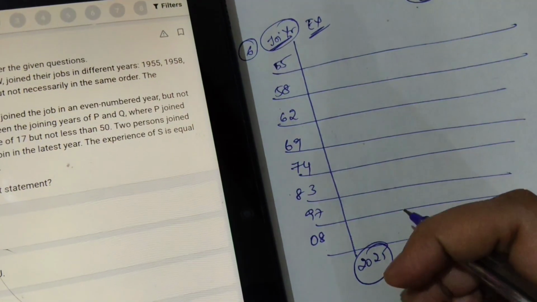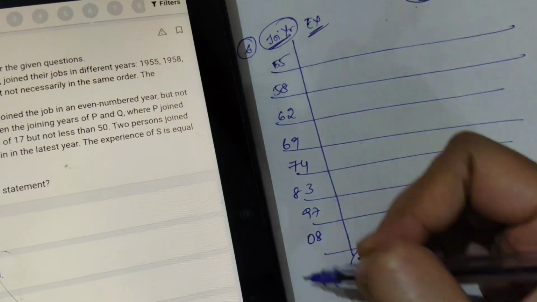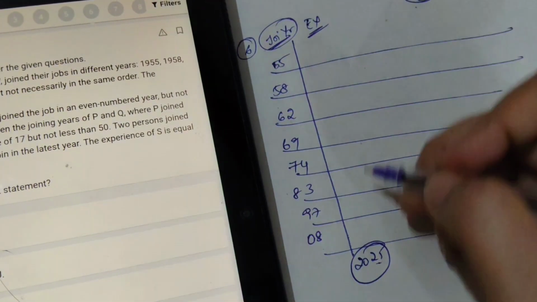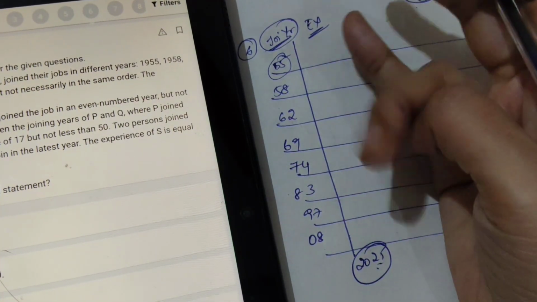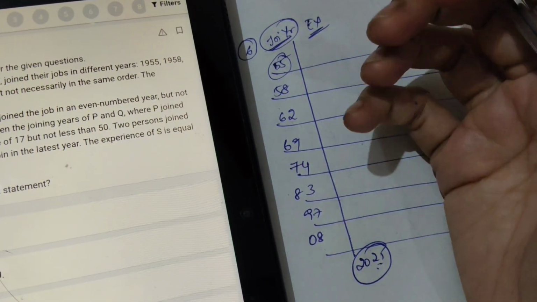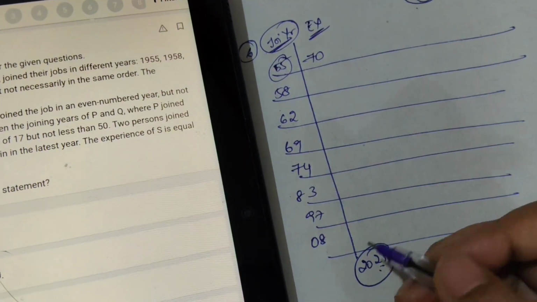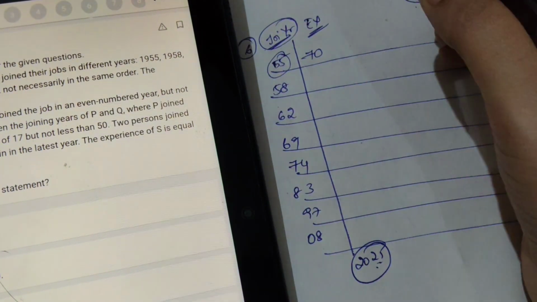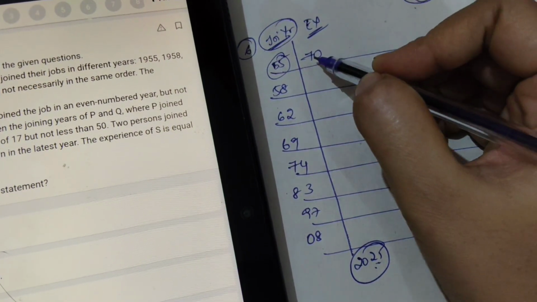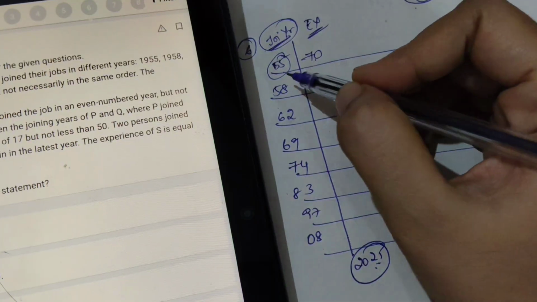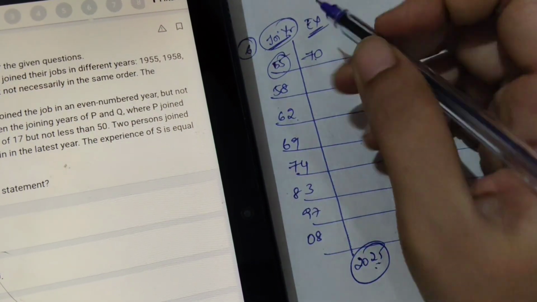So we should calculate, because some people directly calculate, they will not write these years, directly they will do minus, like 2025 minus 55 means how much, 70 years, okay. So directly they write 17 and all. But believe me, some questions will give hints related to the years, like the year they joined, even, odd, or whatever it is.